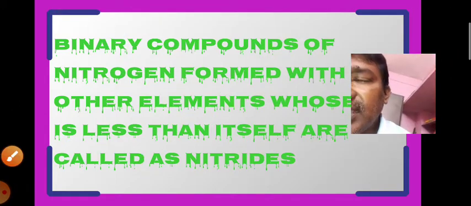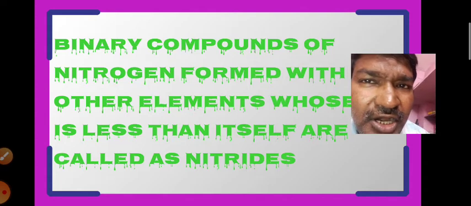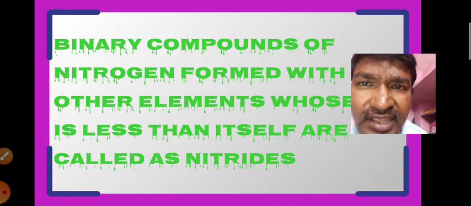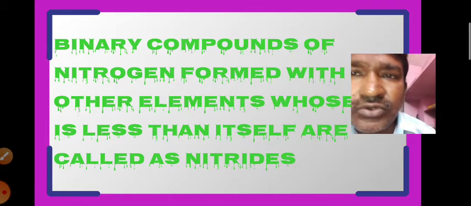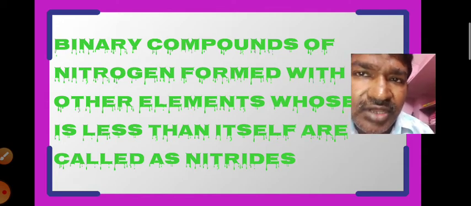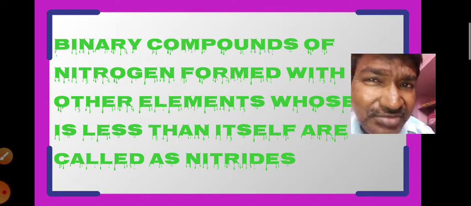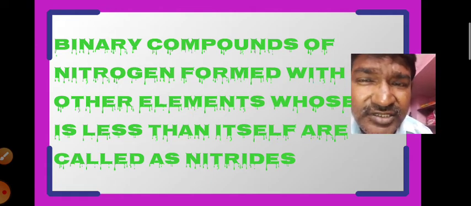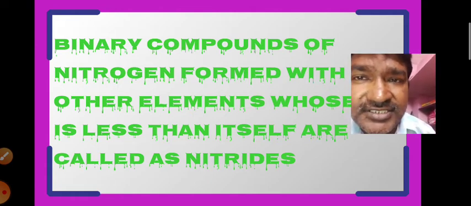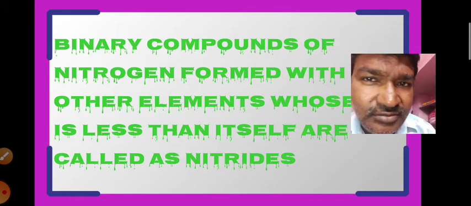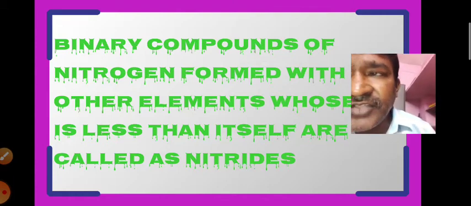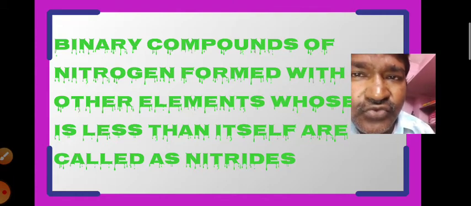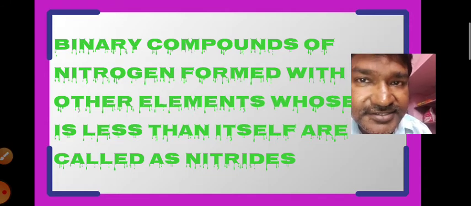So, like that, the more electronegative atoms gain the electrons and form the anions. As a result, they get the ide suffix in their name. So, like that, we can easily remember what is meant by nitrides, what is meant by carbides, what is meant by halides, and what is meant by oxides. Okay? If you know the inner meaning, there is no need to learn the things by heart. So that is the definition for the nitrides. Now we go for the classification of the nitrides.